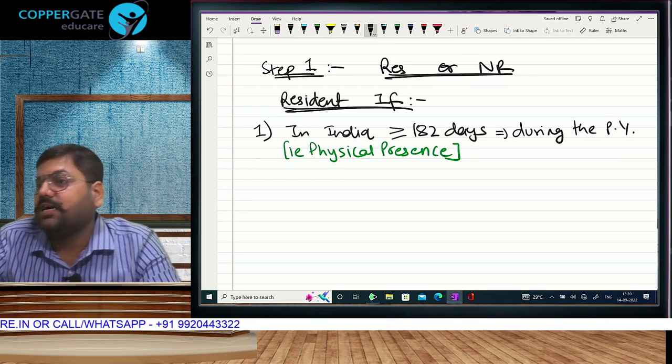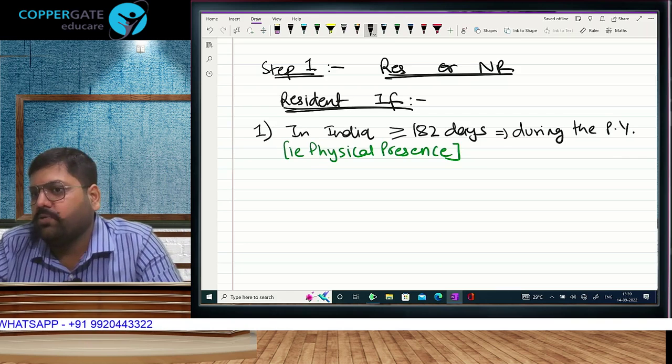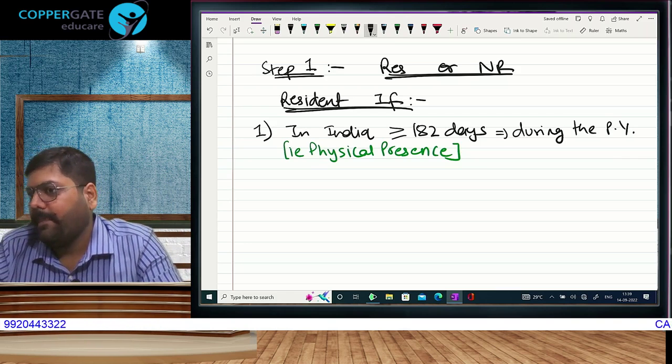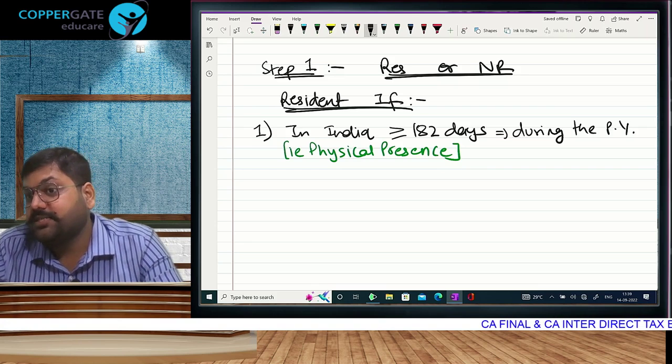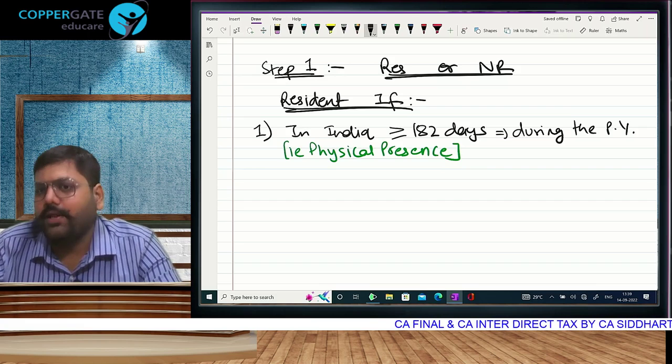If you were physically present in India for a period of 182 days or more during the previous year, you are a resident. For this you have to answer a very important question: which is the previous year applicable for your exam?